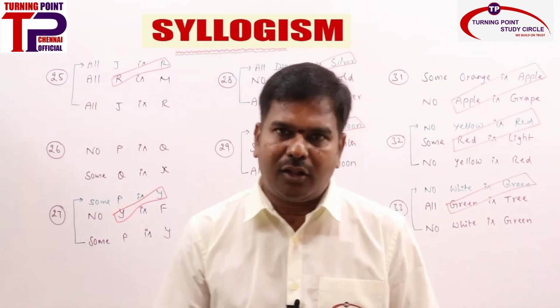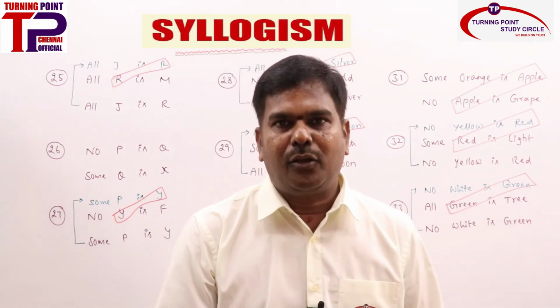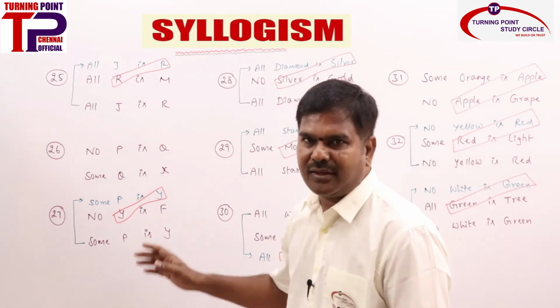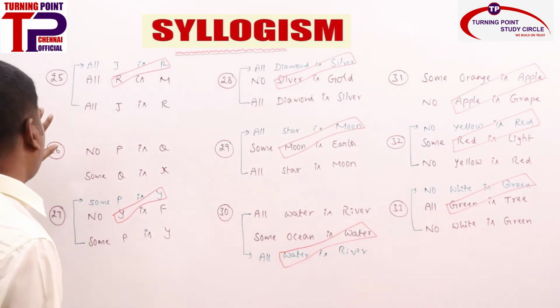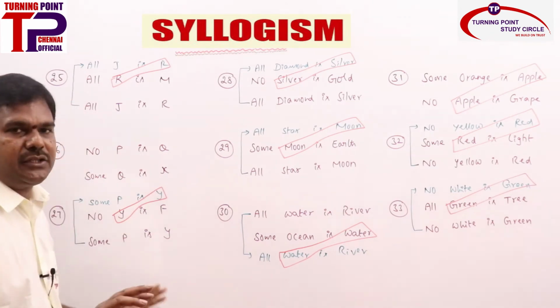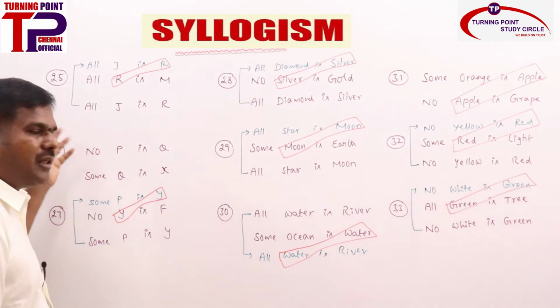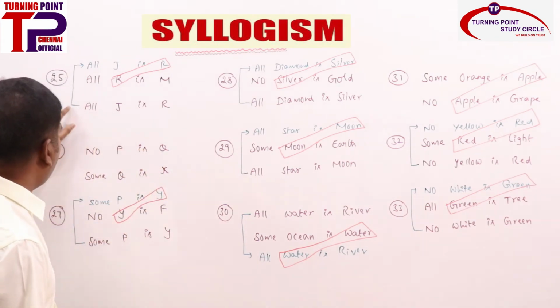Have you solved all the problems without any mistake? I hope definitely you have solved all the problems without any mistake. Anyway, we will check the answers one by one. First one, it is not properly aligned. You can make proper alignment by interchanging any one of the statements. Bottom one top or top one bottom, either way is fine. So you will get proper alignment. I'm just putting the bottom one on the top.